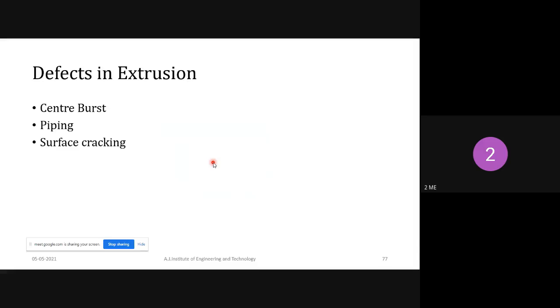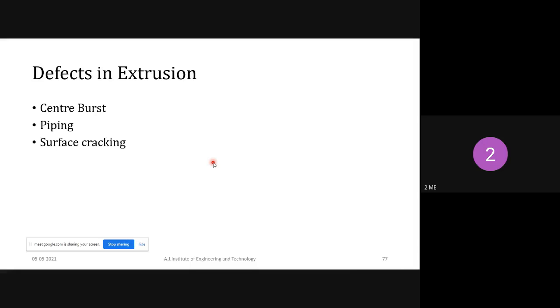So next one is defects in the extrusion process. Three defects may occur during the extrusion process. One is center burst. The center burst defect is an internal crack. It is similar to the internal crack that develops as a result of tensile stress along the center line of the workpiece. Because of a lack of tensile stresses, the center burst will occur. This is one of the defects in the extrusion process.